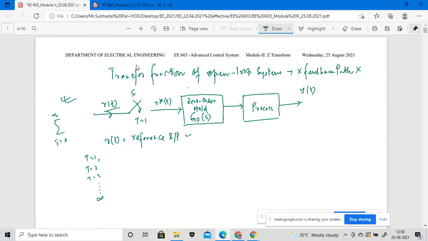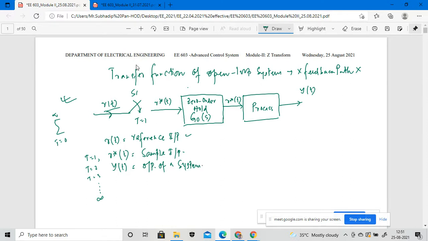Whenever we consider the switch S1, when the switch is closed, the operation takes place. In that case, this reference input is transferred to a sampled input, R*(t), which is the input to the zero order hold system, that is G0(s). This sampled signal enters the process and we get the output y(t), the output of the system.